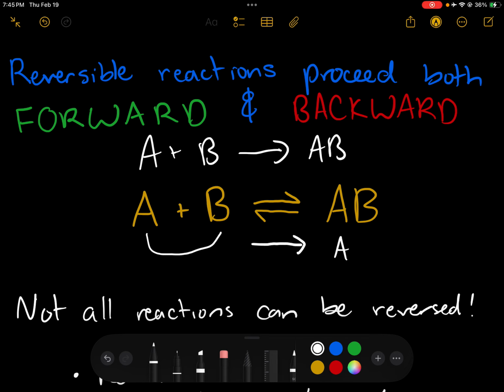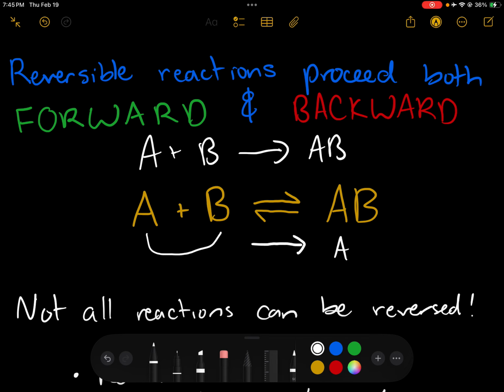Not every type of reaction can be reversed. It depends on what's going on. Reversible reactions tend to have products and reactants with similar stability. By stability, I can mean quite a few things. You can think of stability as their level of entropy or enthalpy, or any number of things can control how stable a reactant or product is. But realize that for reactions to go in both directions, our reactants and our products have to be similarly stable. Not exactly the same, but similarly.